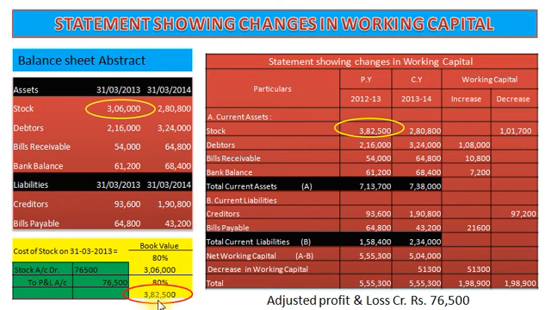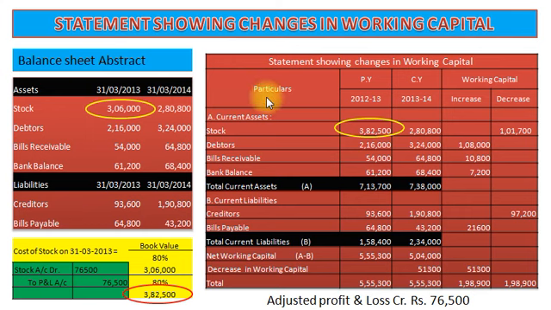is equal to 3,82,500. So 3,82,500 is our cost price of stock for the year 2012-13, and stock will be increased by rupees 76,500, the difference between two. So our entry will be stock account debit 76,500 to profit and loss account 76,500. And while preparing working capital schedule, stock will be recorded as rupees 3,82,500 in the previous year 2012-13.